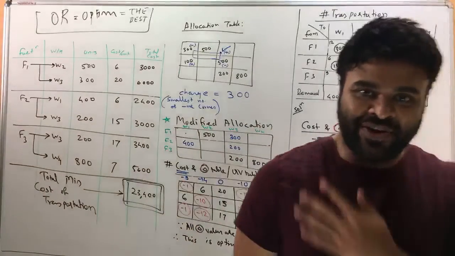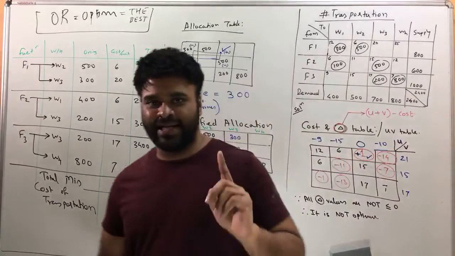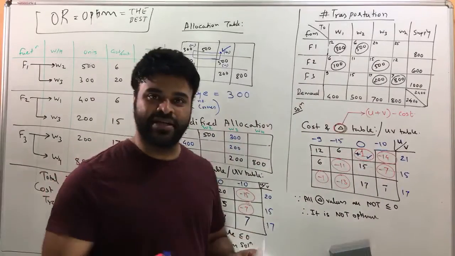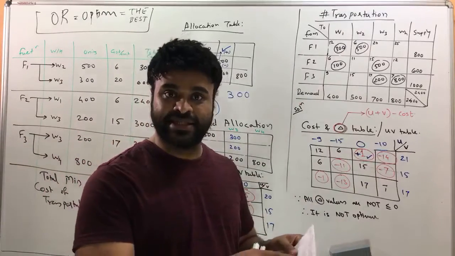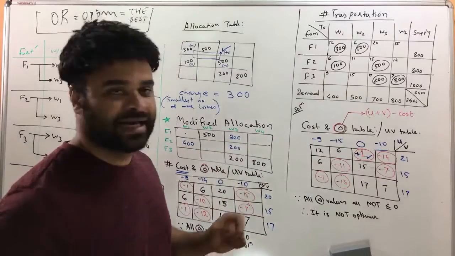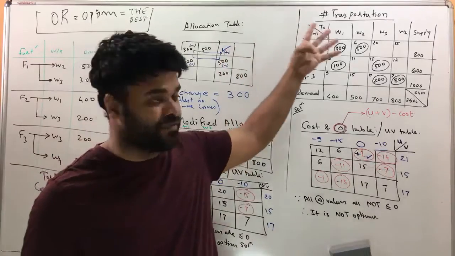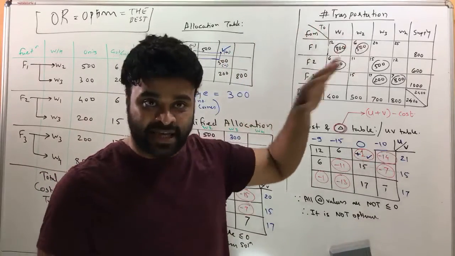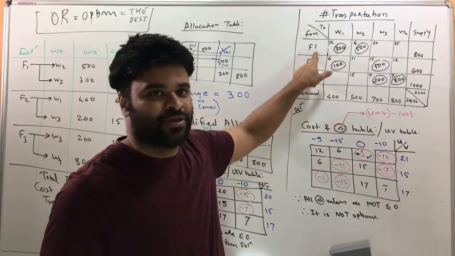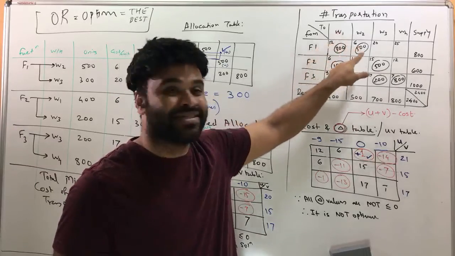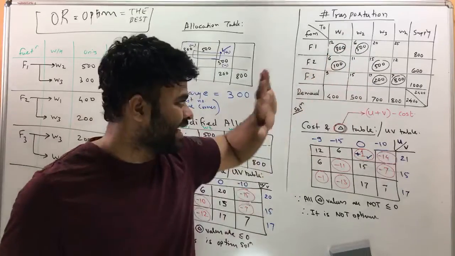Okay, so shall we do a quick recap of the question? Let's see. The name of the chapter is transportation. This question is from the exam paper itself. That question was sent to the group, so you can always look at that handout for the question itself. The question is like this: we have 3 factories and 4 warehouses. The supply of each factory is given, and the demand of each warehouse is given. They have decided factory 1 is going to transport 300 units to warehouse 1. Those are the numbers in the circle, and the numbers in the corner are all the costs given to you.